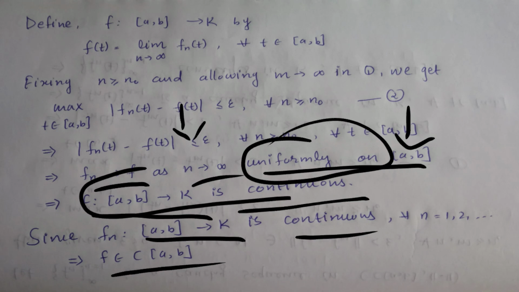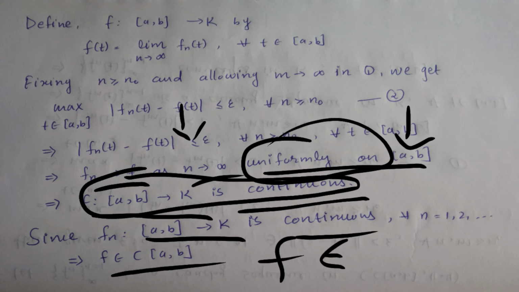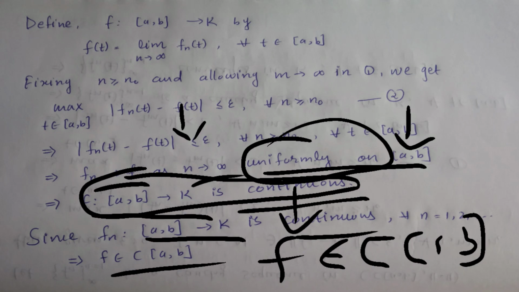Here we have proved that f is a continuous function. So when I say that f belongs to C closed interval AB, if f is continuous, then this f is in this space.